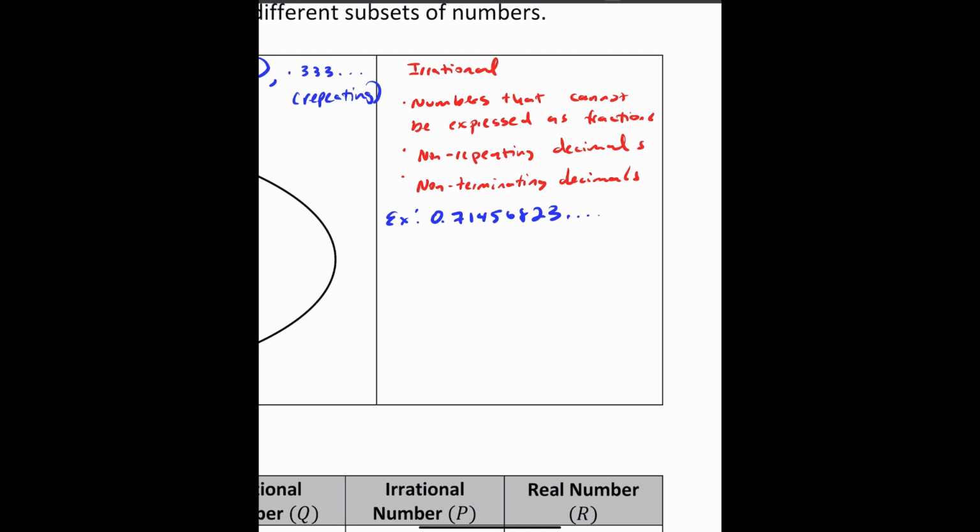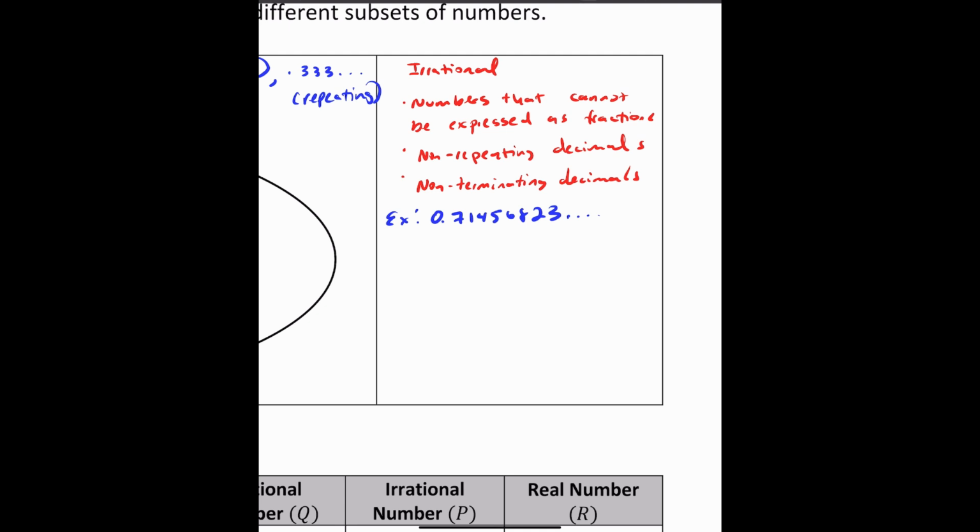There's more, but if I was able to put everything into the calculator and do that math enter trick to see if it's a fraction, you're not going to get a fraction. You're going to get this big decimal. So this is considered an irrational number because I can't express this as a fraction.